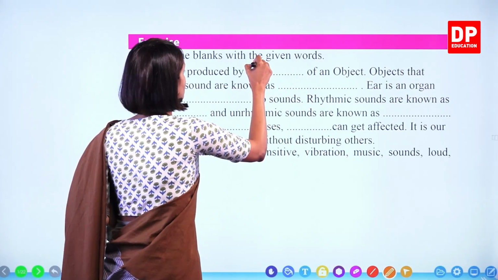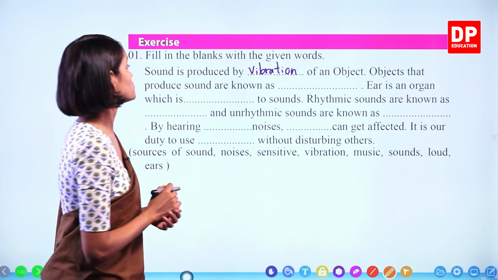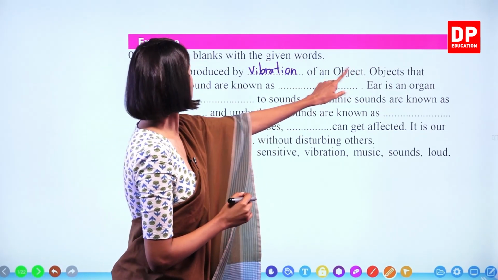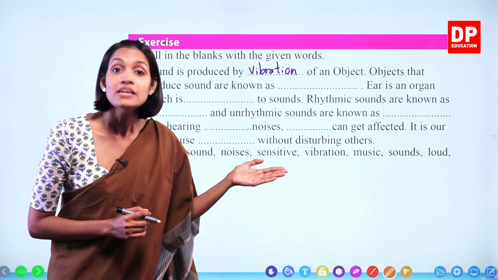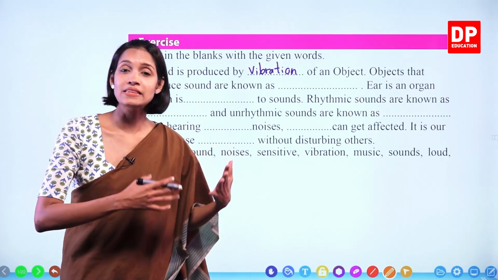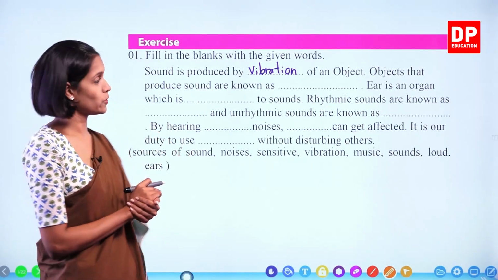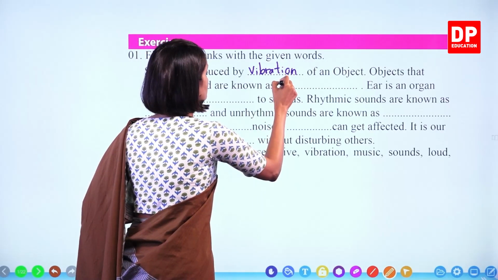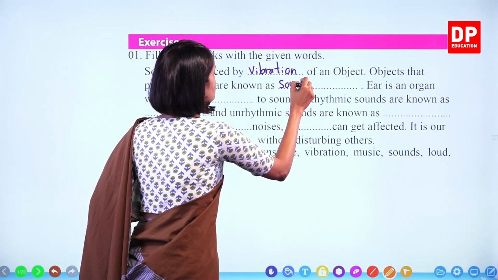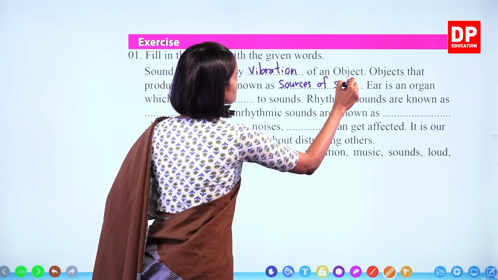Let's write. Vibration of an object. Objects that produce sound are known as, what is the name given? Sources of sound, right? Any object that produces sound is known as a source of sound, okay? Sources of sound.